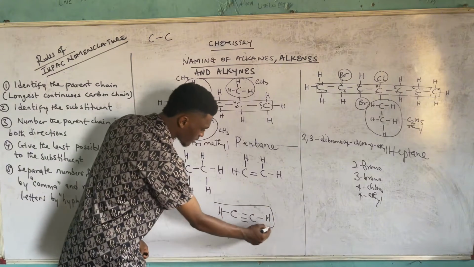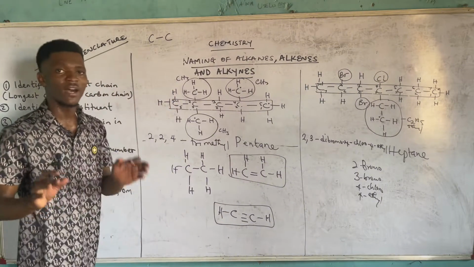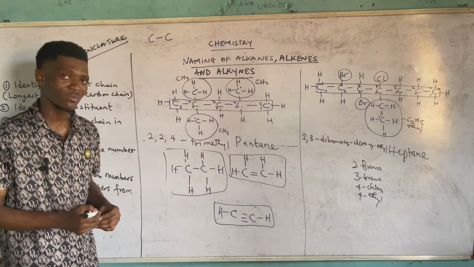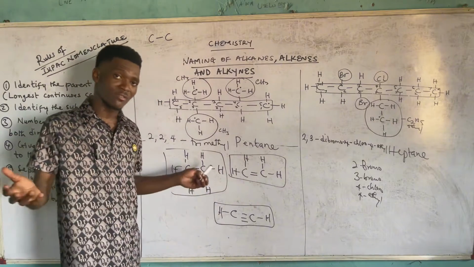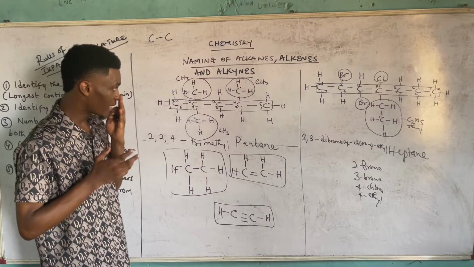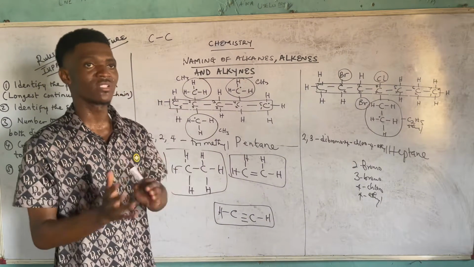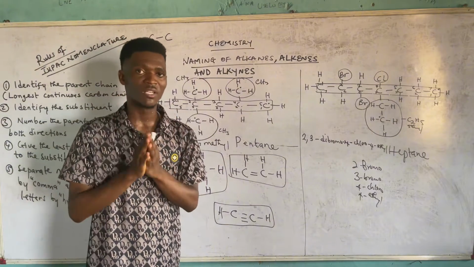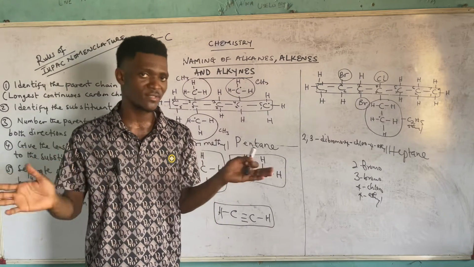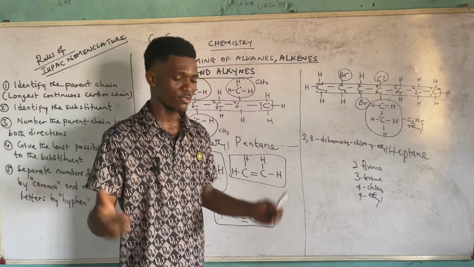That's why you call this unsaturated. You also call this unsaturated, meaning alkenes and alkynes are unsaturated. Only the alkanes are saturated. And by saturated, it simply means that they are connected by carbon-carbon single bonds, meaning hydrogens are found everywhere. Alright, so let's see the naming of alkenes and alkynes. I will treat them at the same time because the pattern of naming the alkenes is the same pattern of naming alkynes. The only thing you do is change the ene suffix to yne suffix in the case of the alkynes.